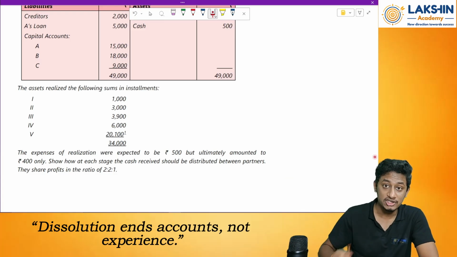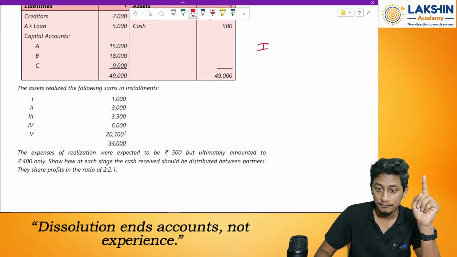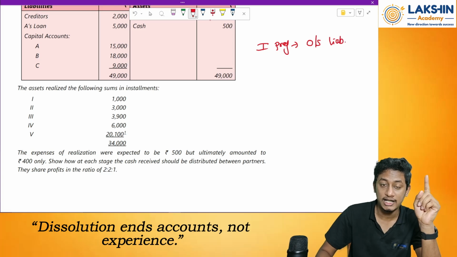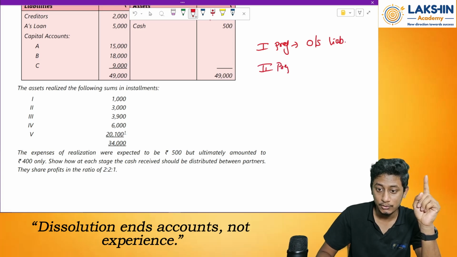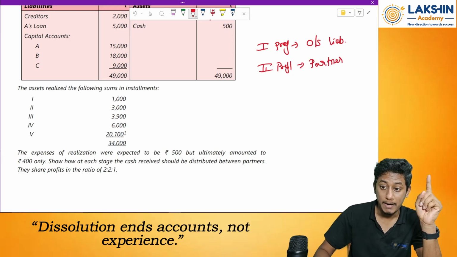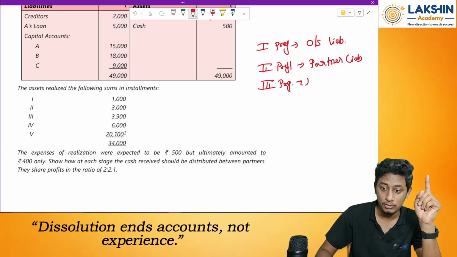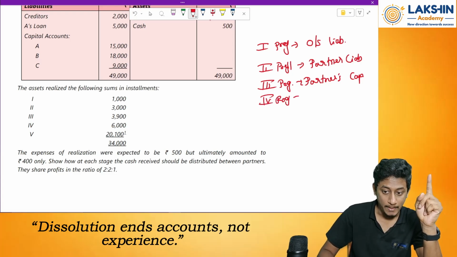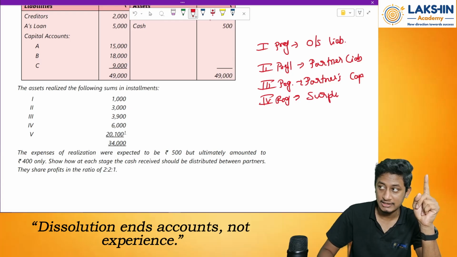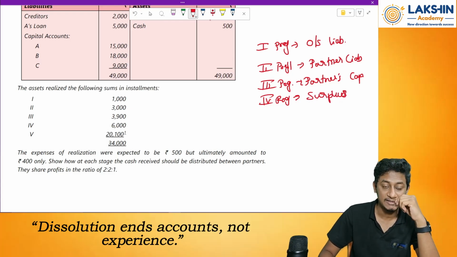Now, what is the preference of distribution? First preference will be given to whom? To outside liabilities. Second preference will be to whom? Partner's liability, not capital. Partner's liability like loan, partner's loan. Third preference will be given to whom? To partner's capital. Fourth priority will again be the partners only, but the surplus, if any remains, will be given to the partners. Clear? Okay.